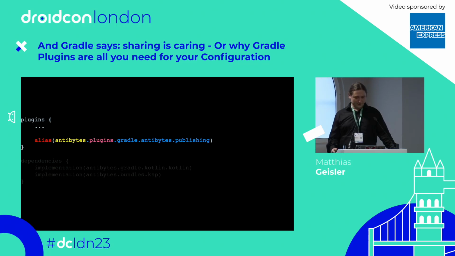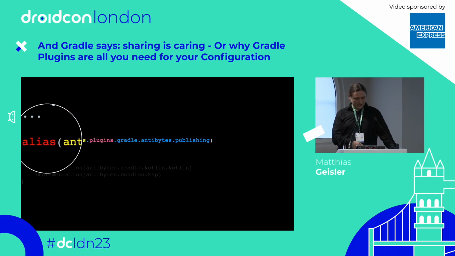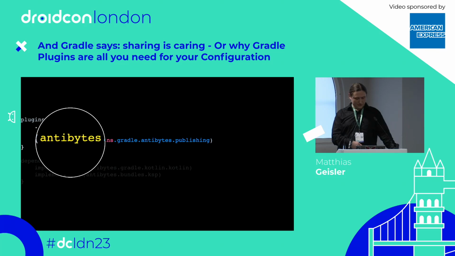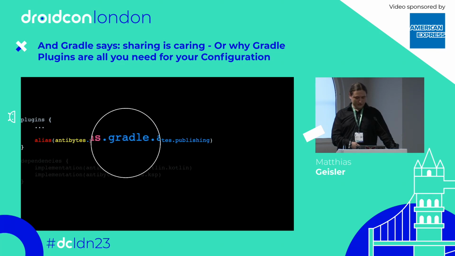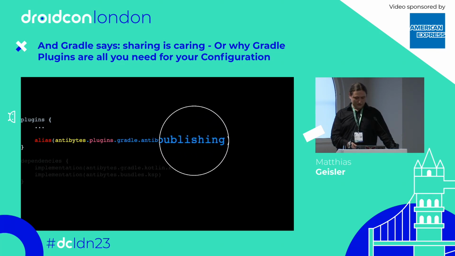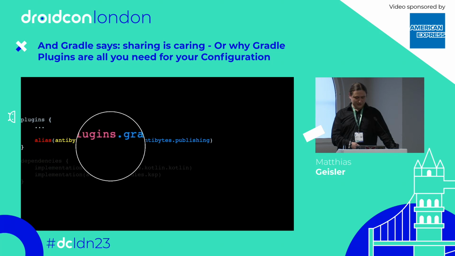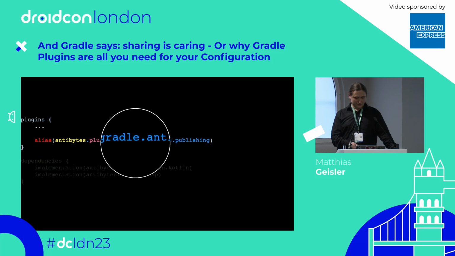For example, we defined a publishing plugin. We then can easily hook it in somewhere in a build file via alias, which resolves the plugin name, which comes from our version catalog, which we called earlier antibytes. Then we have this plugin block, which you might remember now from the toml, and then you have the signature from the entire plugin. And here you see the dashes resolve to dots, right?